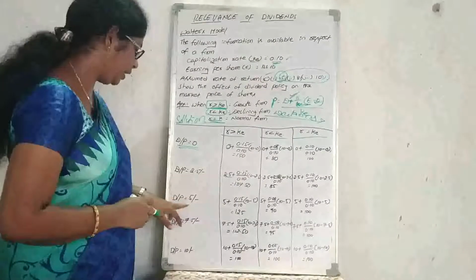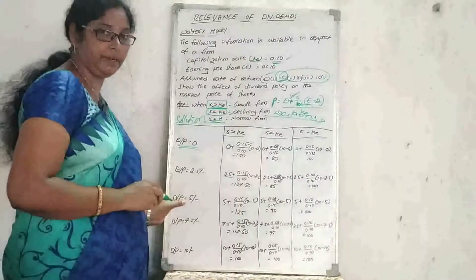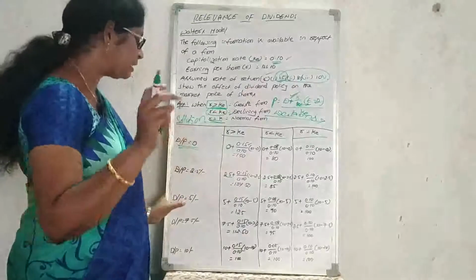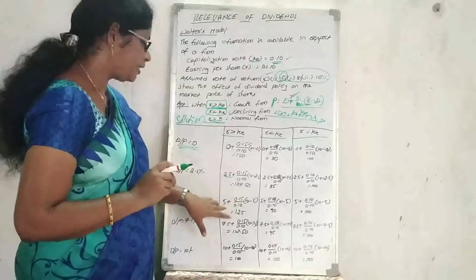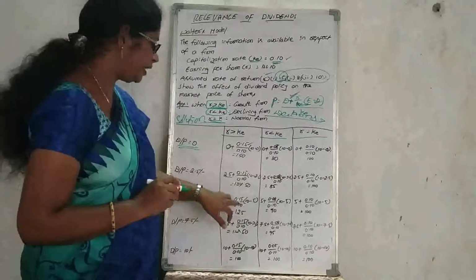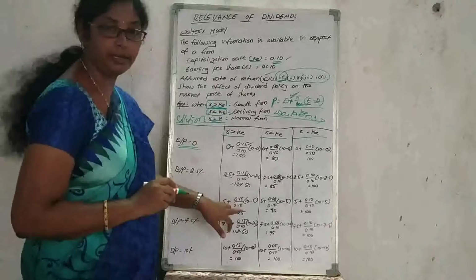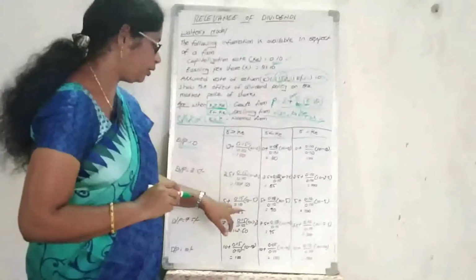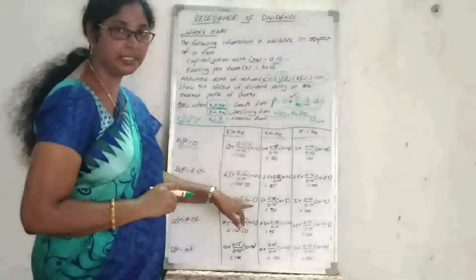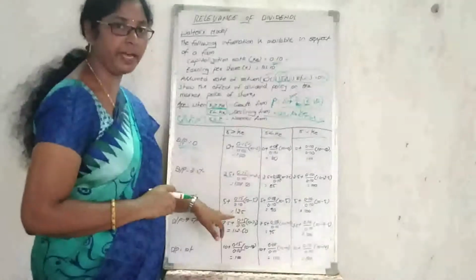And coming to the third situation, if they are declaring 50% of the dividends, or 5 rupees of the dividends, or whatever it may be, the value will be dividend 5 rupees plus the required rate of return 0.15 divided by the cost of capital 0.10, into earning per share 10 rupees minus 5 rupees dividend. The total value will be 125 rupees.